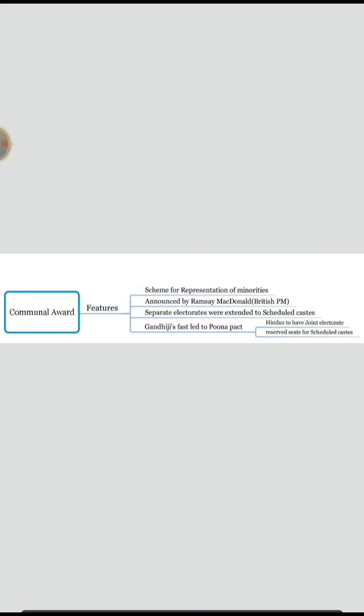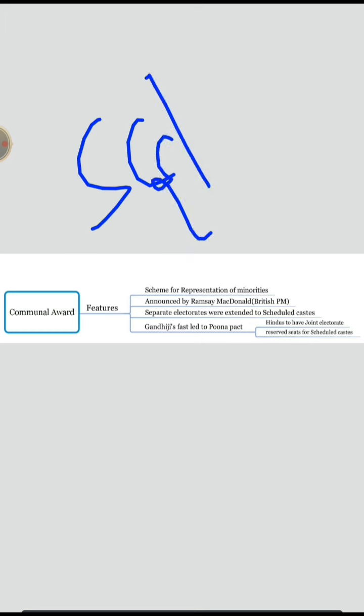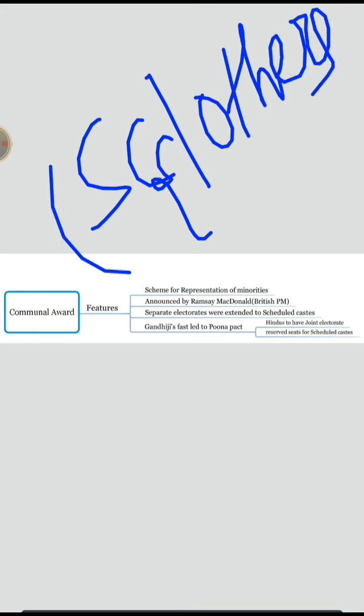This was the strategy of the Britishers. That is the reason they introduced separate electorates through the 1909 Minto-Morley reforms. Now they had come to such an extent that within the Hindus itself they wanted to divide again between SCs and others. Now why only SCs?